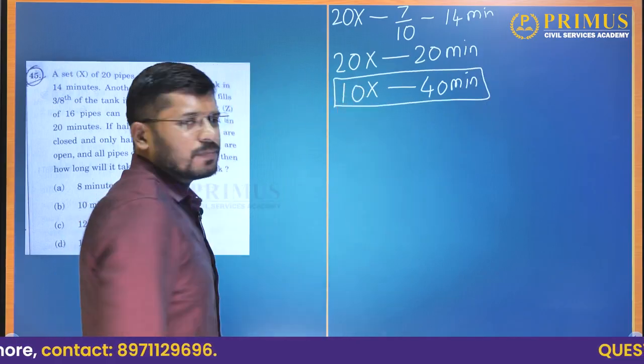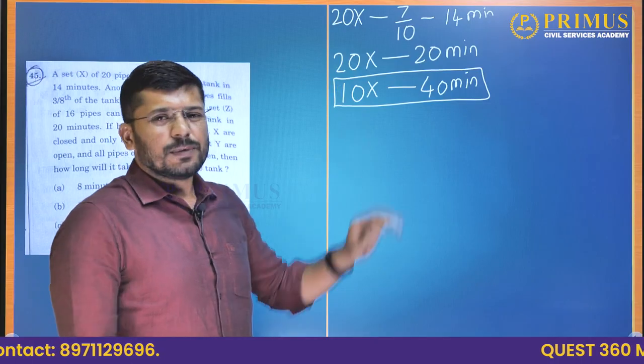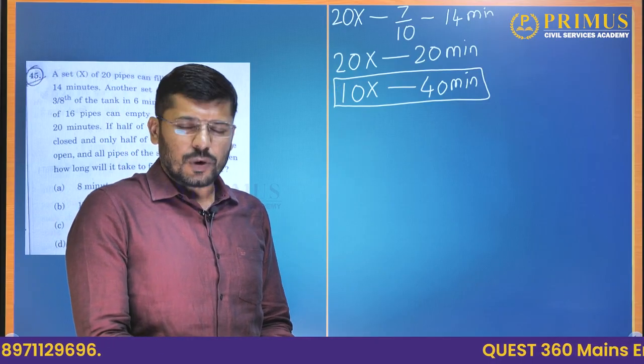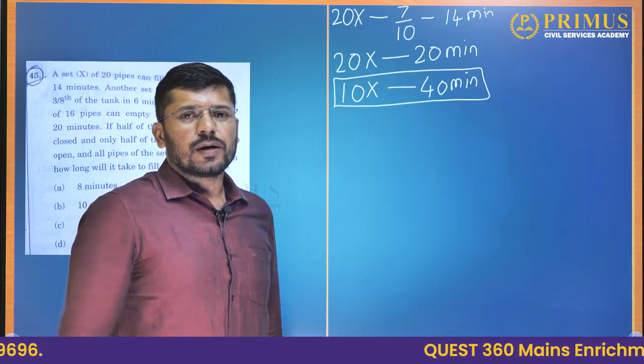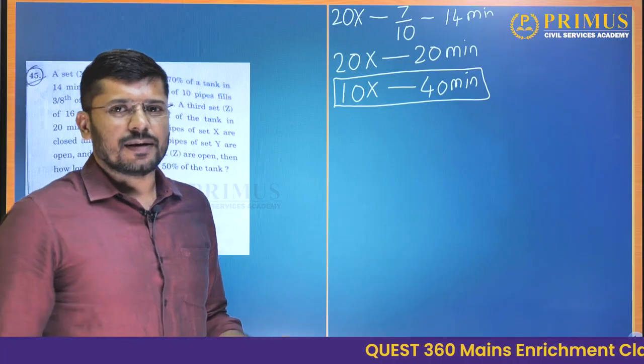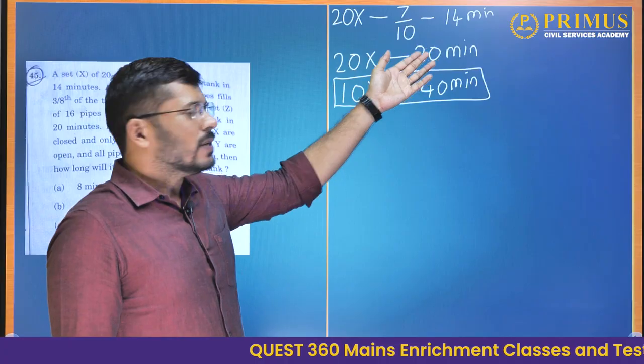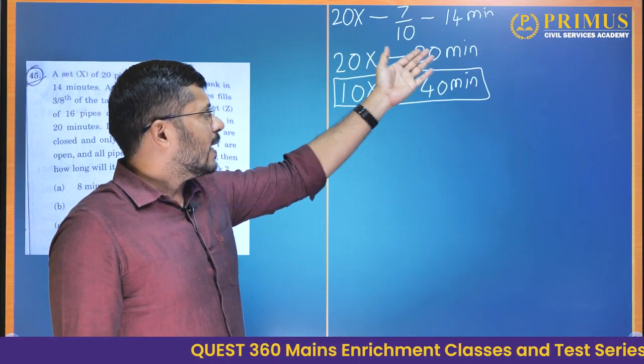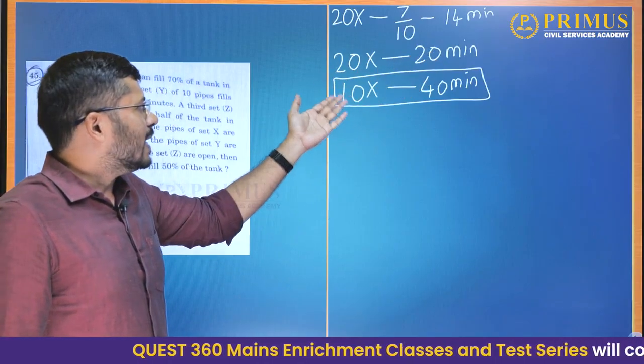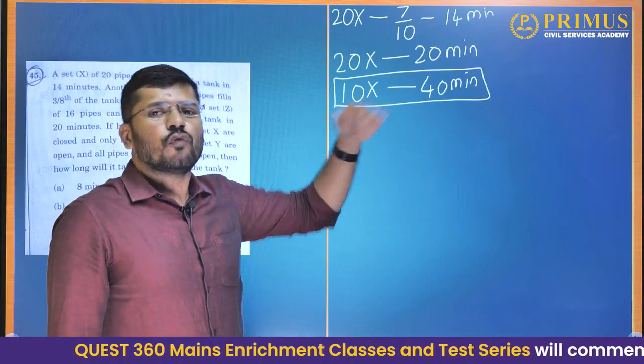This is the first step. This is just simple. If two men can do a work in one day, if you put only one person to work, he will take twice the number of days, 2 days. That way, if 20 pipes can fill the tank in 20 minutes, half of that, 10 pipes can fill the tank in 40 minutes.